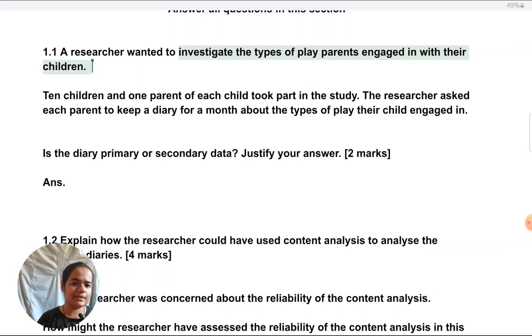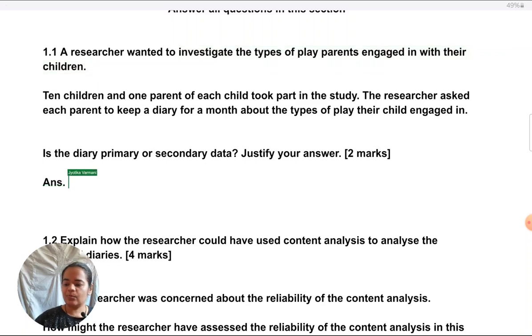So definitely it is primary data. One more common mistake is to do with writing style, not writing in paragraphs, like writing "primary data - diary was maintained because the researcher said" something like that. Don't give research methods answers in bullet points. That's a very bad strategy, especially later, when we'll see step by step questions. So, putting in bullet points 1, 2, 3, 4. Write complete sentences, complete paragraphs.